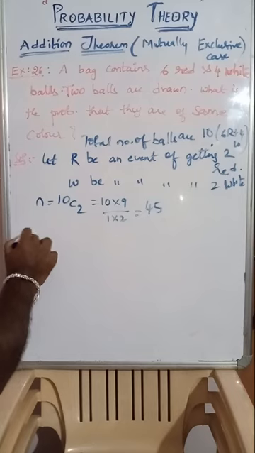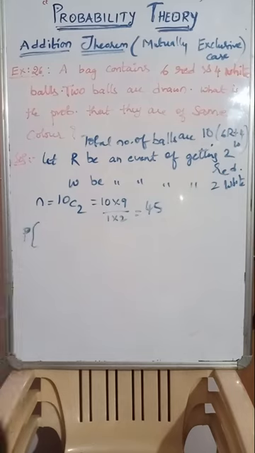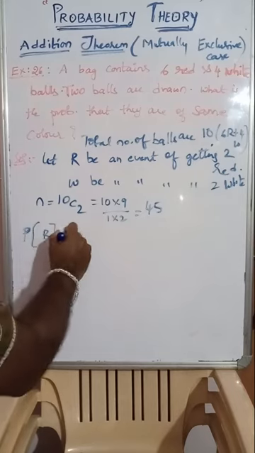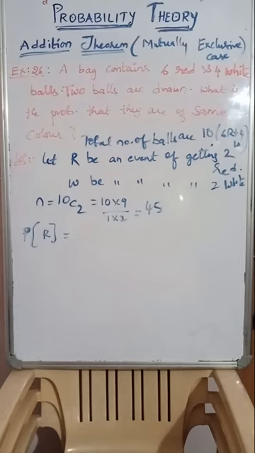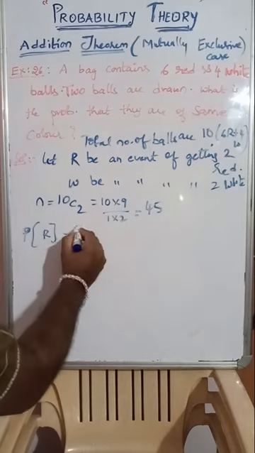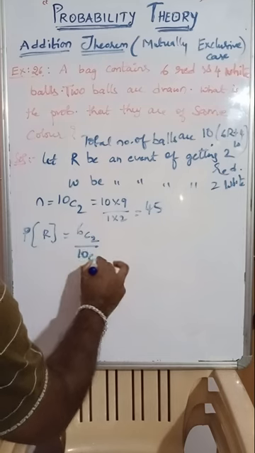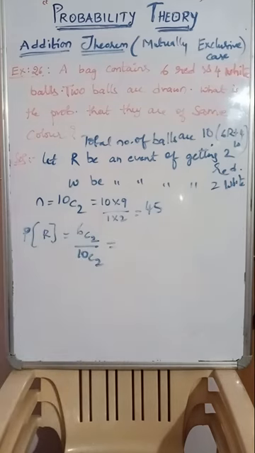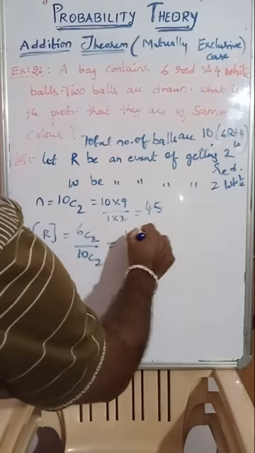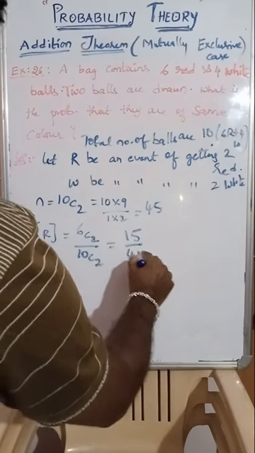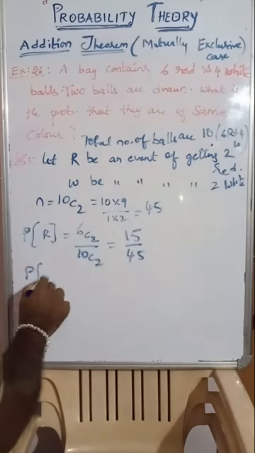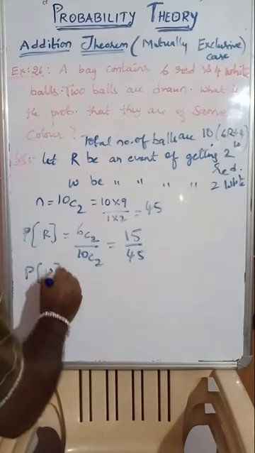Next, probability of getting red. Probability of both getting red. How many red balls were there? 6. 6C2 by 10C2. What is the value of 6C2? Tell me. 6C2 will become 15 by 45. Next, probability of getting white balls.